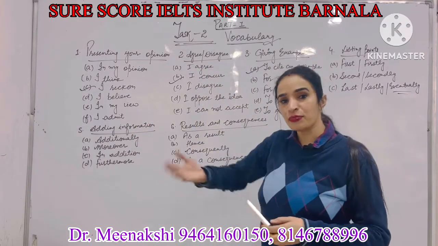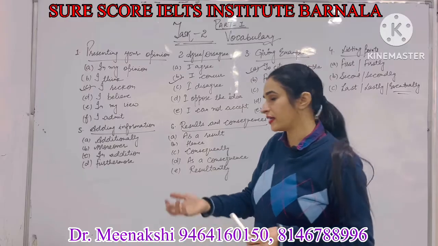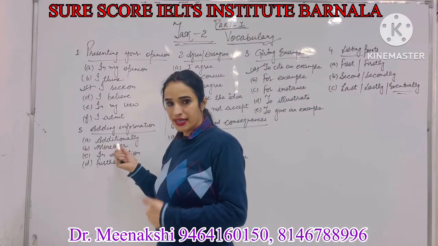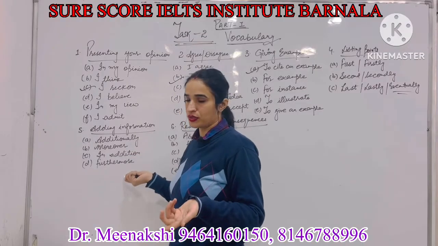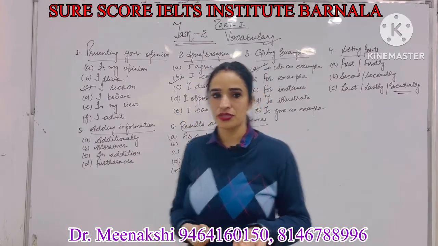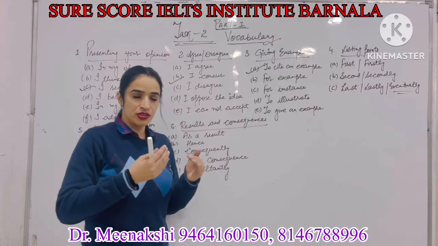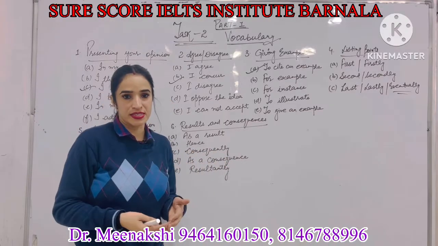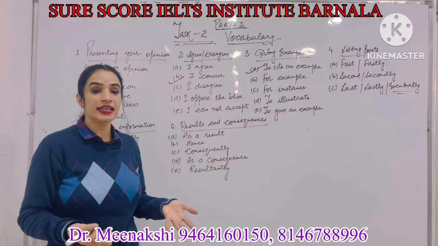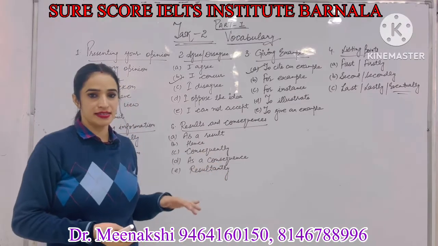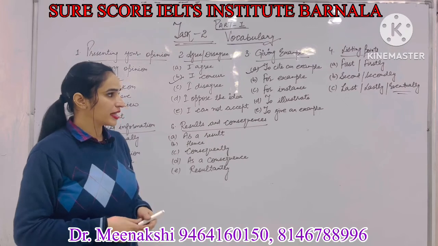Come to the next one. Whenever you are going to add more information related to any point, what can be written here? Number 1, additionally, in addition, moreover or furthermore. These are the common words which you can use here. And the last one is whenever you are going to write the results or consequences: as a result, as a consequence, resultantly, consequently, or hence. So these vocabulary words can be used here.